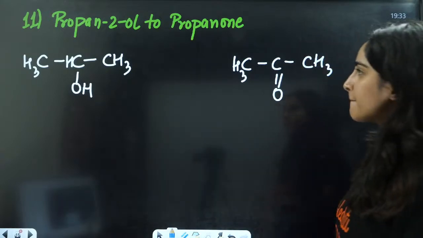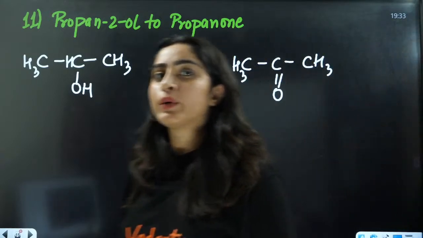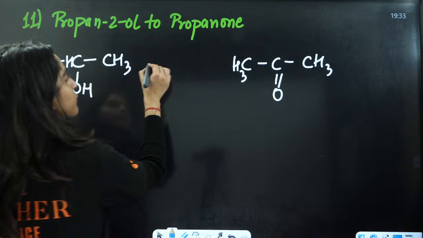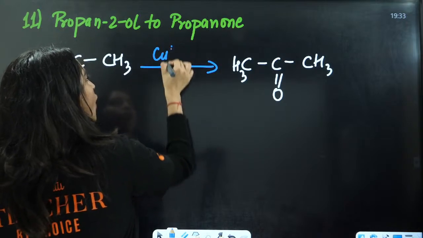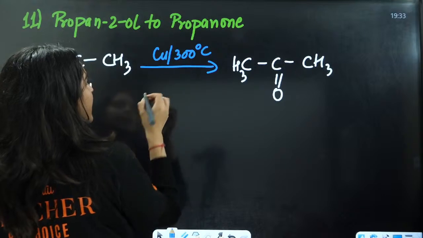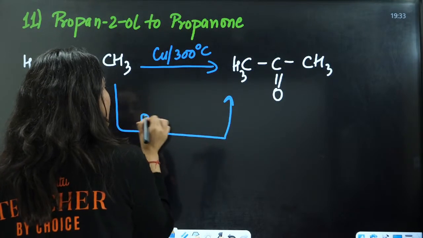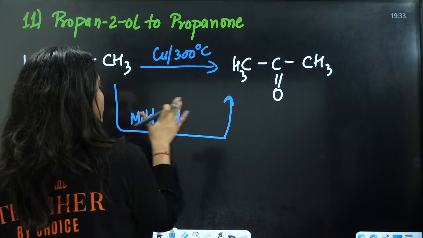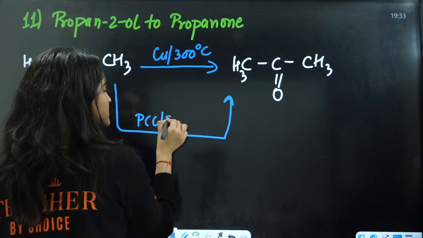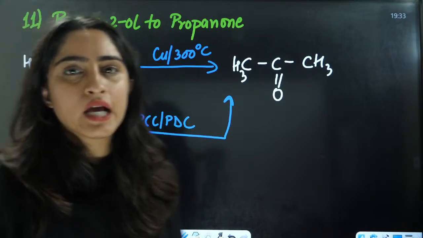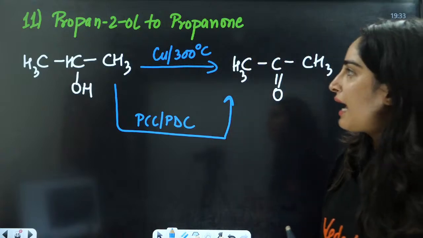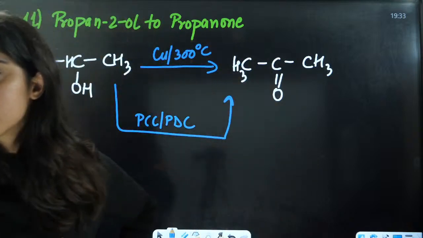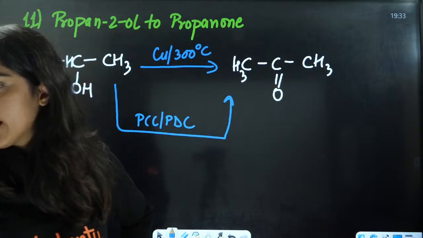What you need to do? You need to oxidize it, right? We can use 2-3 things here. We can use copper at 300 degrees Celsius, right? We can use PCC, any mild oxidizing agent, like PCC, PDC, all that. You can do this by converting that 2 degree to this one, right?